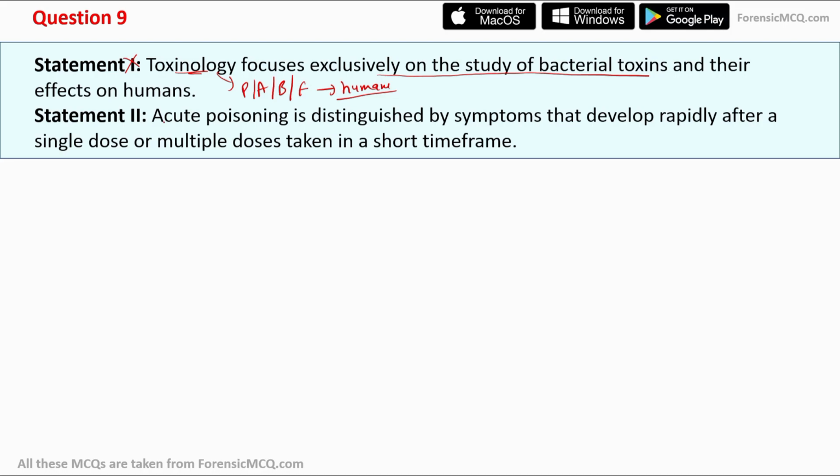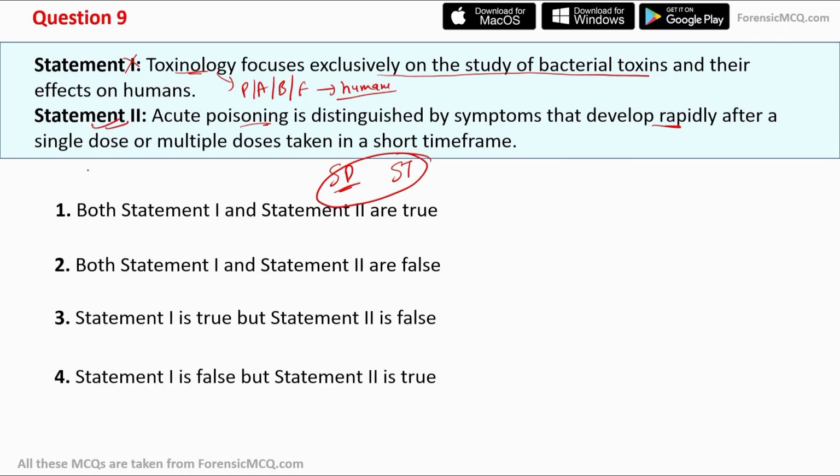Now moving to the statement second. Acute poisoning is distinguished by symptoms that develop rapidly after a single dose or multiple doses taken in a short time frame. So this is a correct statement, because acute poisoning usually has rapid symptoms, and is usually due to a single dose, or you can say several doses over a short period of time. So this makes statement second correct. Now let's check the options. So option 4: statement first is false, but statement second is true.